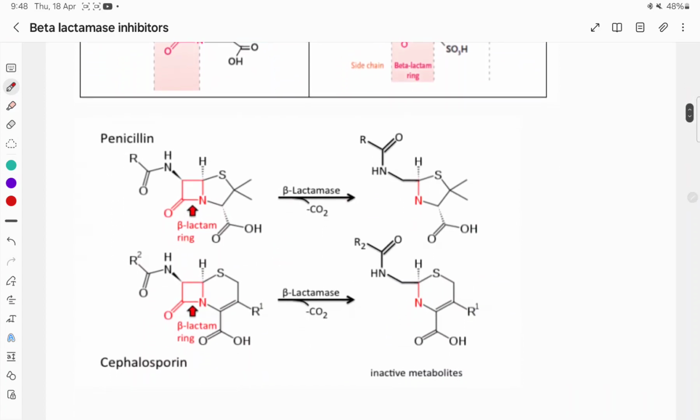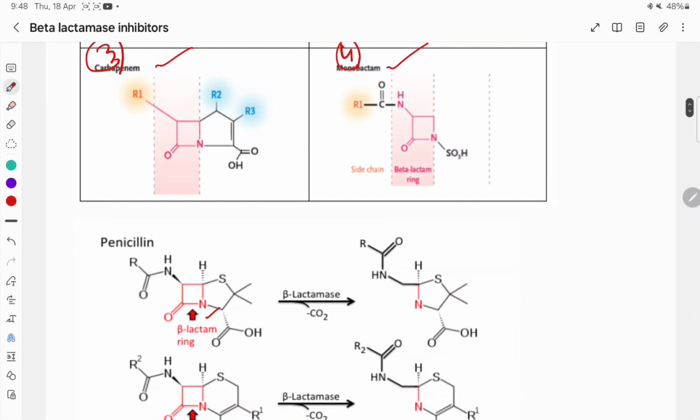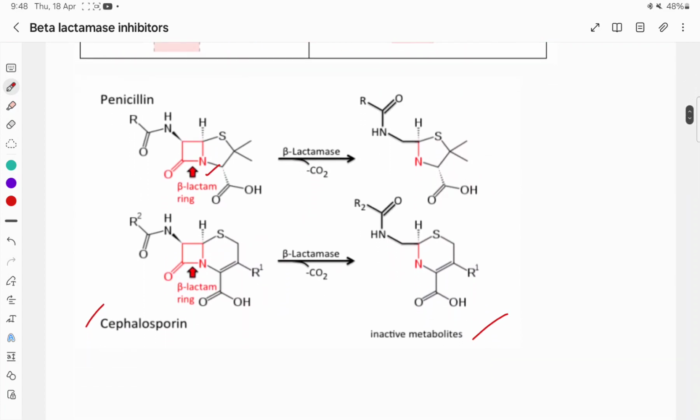Beta-lactamase breaks this beta-lactam ring here, and because of this there is formation of inactive metabolites, so there will be no antibacterial activity. Not only with penicillin, but with cephalosporins, carbapenems, and monobactams, everywhere beta-lactamase can break.